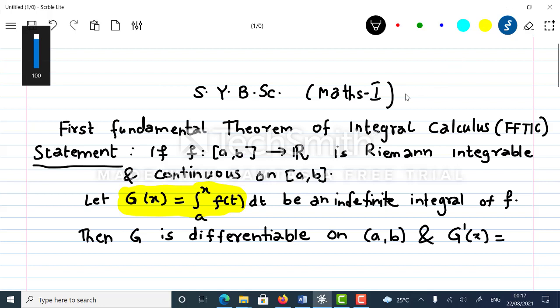So the derivative of g is basically f of x. So we are going to prove this theorem.